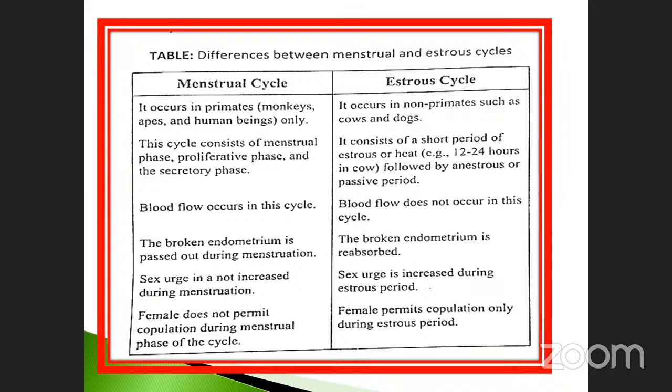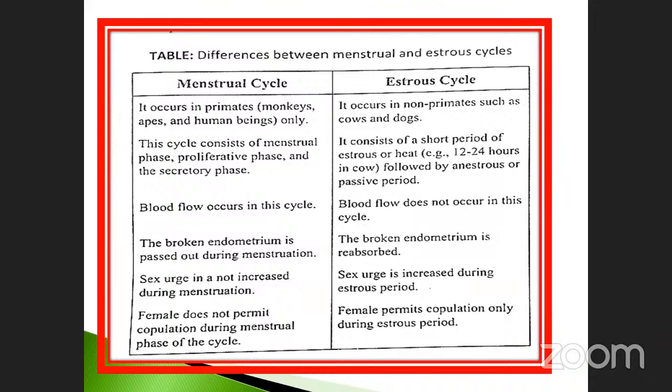This is very, very important. The innermost wall of the uterus is called the endometrium. It is broken and passed out during menstruation. In the estrous cycle, the broken endometrium is reabsorbed. Sex urge is not increased during menstruation, but sex urge is increased during the estrus period. This is also another difference.